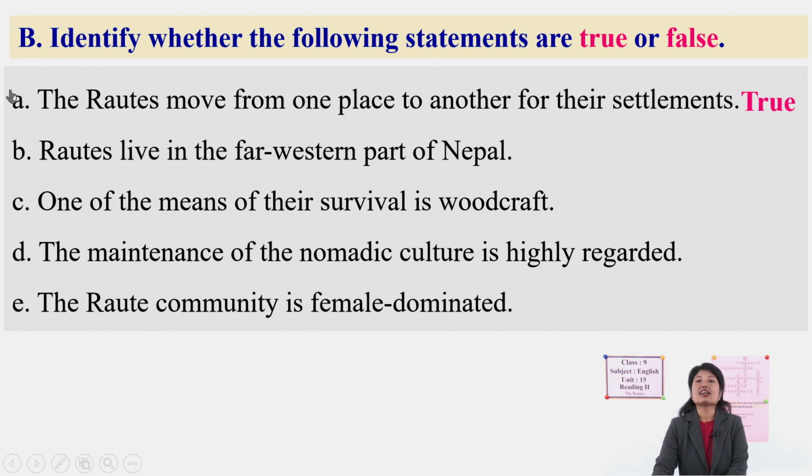Number B. Rautes live in the far western part of Nepal. It is false. Number C. One of the means of their survival is woodcraft. This is true. Number D. The maintenance of the nomadic culture is highly regarded.